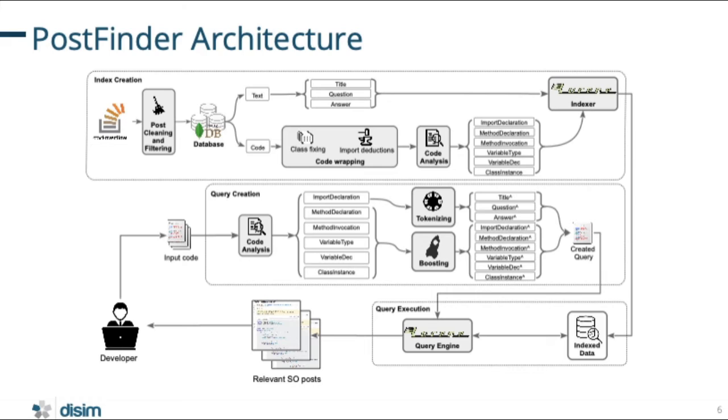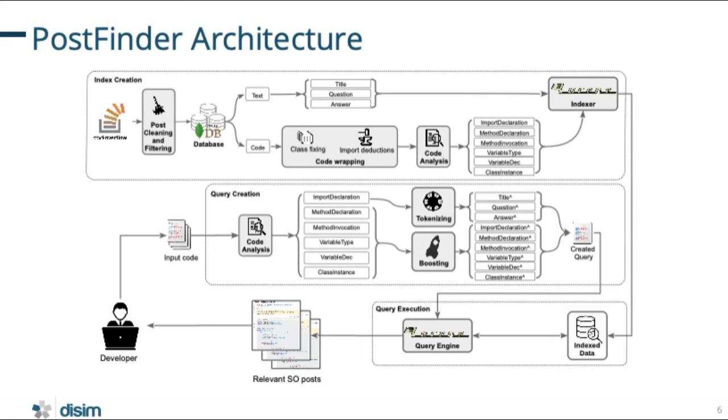This is the image of how our architecture is made. It's divided into two parts. The first part, the upper one, is the phase of the creation of our DB, the indexes part, let's say.